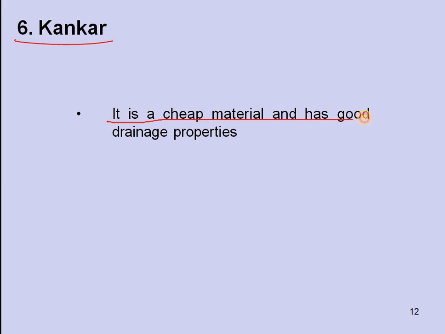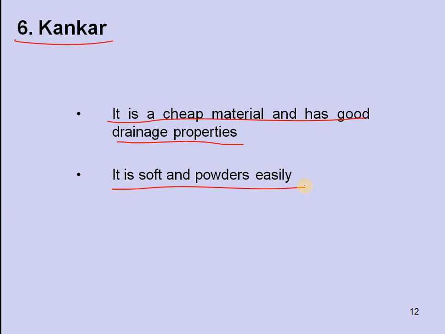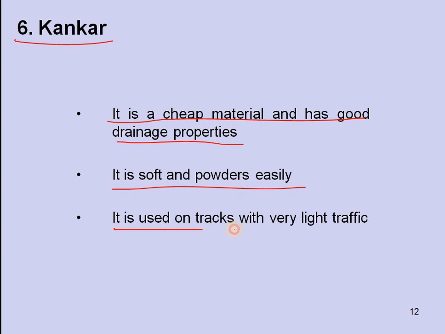Sixth one, conker. It is a cheap material and has good drainage properties. It is soft and porous easily. It is used on tracks with very light traffic. So this conker is used in the railway tracks wherever there is light traffic, that is, low capacity of trains, and that's why it is used there.